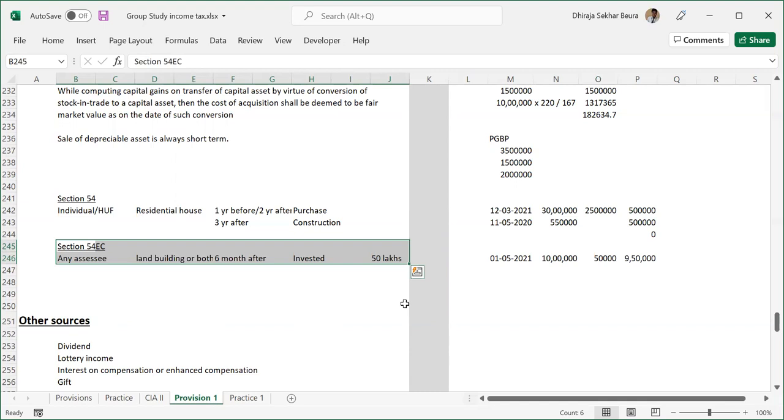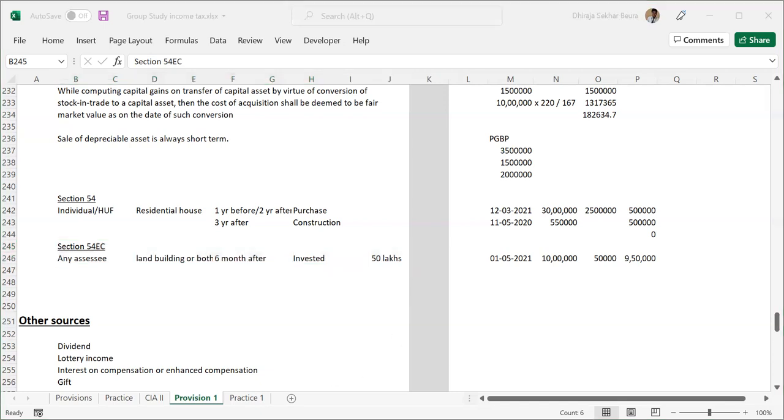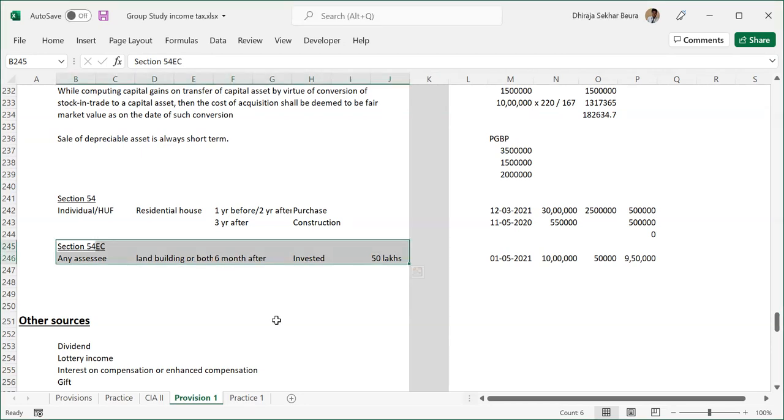So what is the exemption available here is, you have to make one investment in a particular approved fund, and based on that you will be granted the exemption, and that has to be done within 6 months after the sale. So after the sale, within 6 months, you invest whatever money you have in that particular fund, and that much will be allowed as an exemption for you. Now the limit.